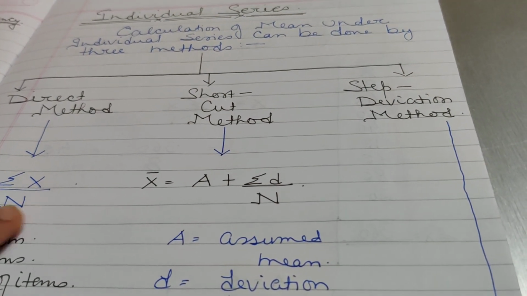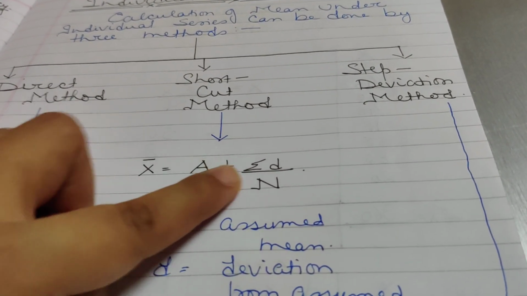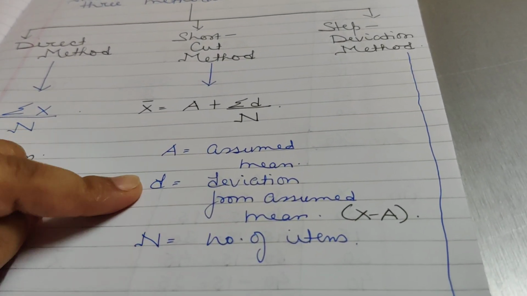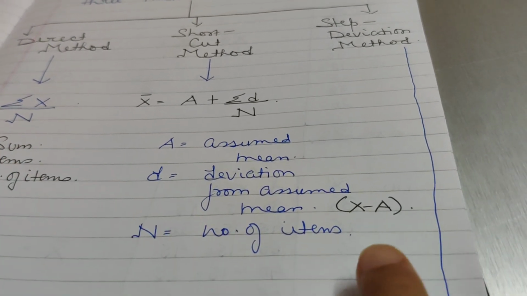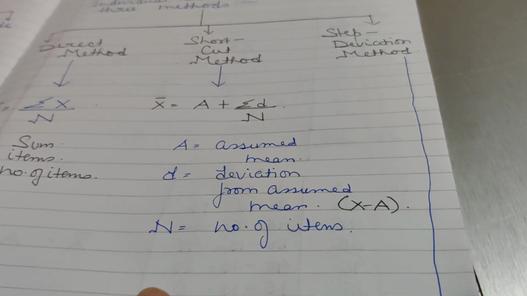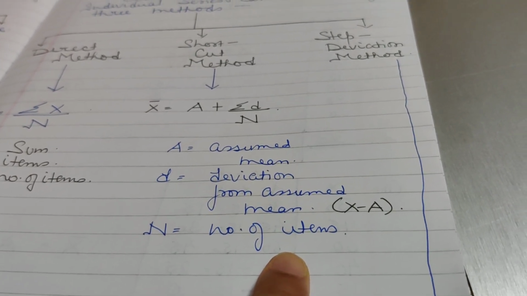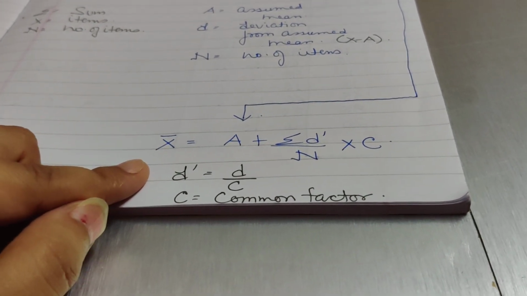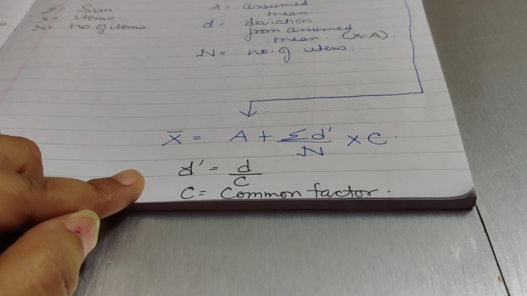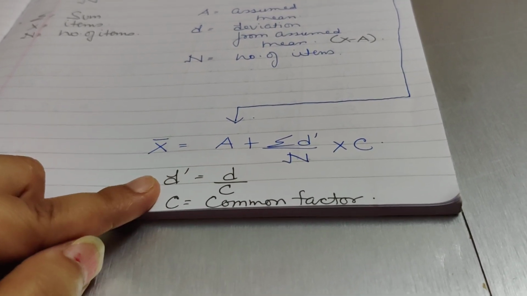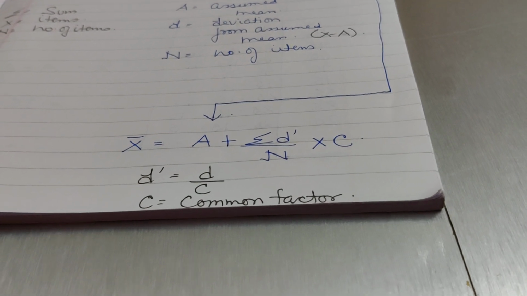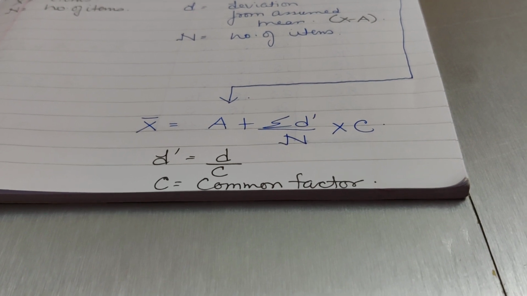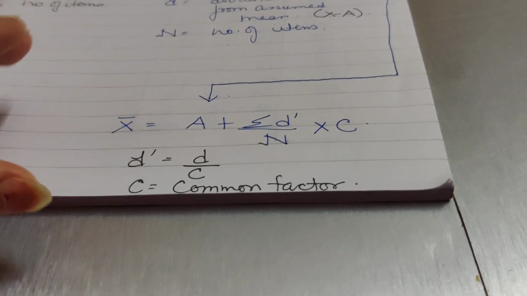In your shortcut method, x bar is calculated as a plus sigma d upon n, where a is the assumed mean from the series, d is the deviation from the assumed mean. It is calculated as x minus a, and n is again number of items. In step deviation method, the formula is x bar equals a plus sigma d dash upon n into c, where d dash is calculated as d upon c, and c is the common factor of the whole series. Now we'll see in the question, then you will be able to understand it in a better way.